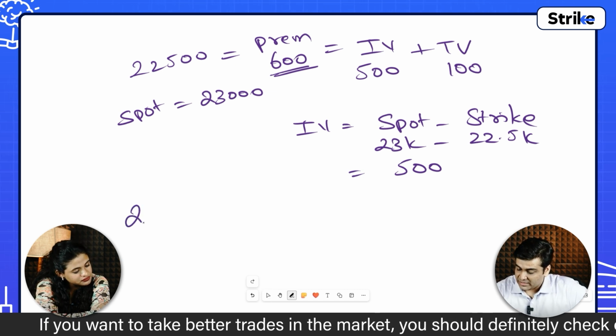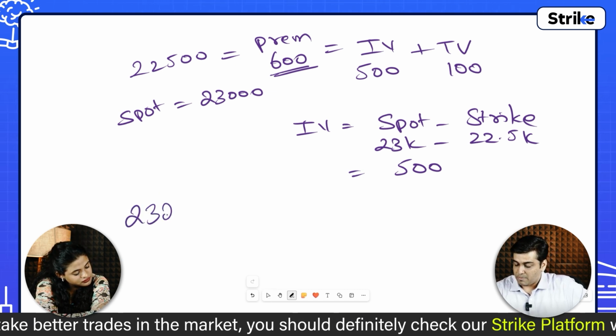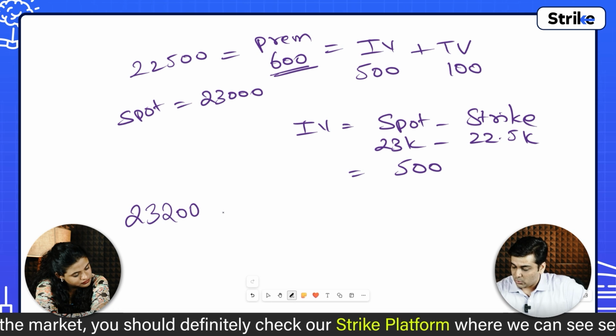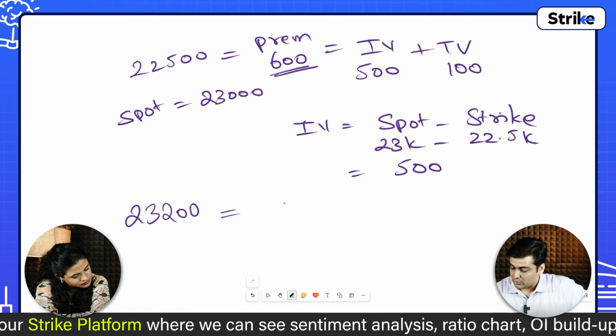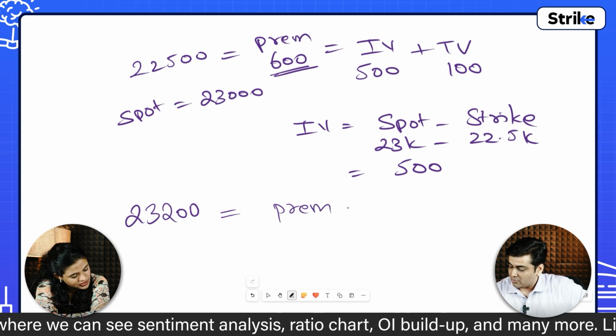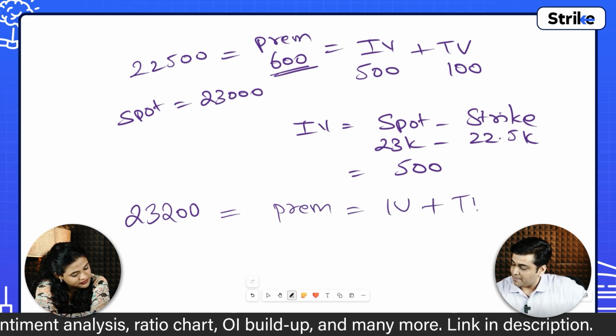So if Nifty was to go up by 200 points, what will be the premium at that point of time? For that, we have to calculate the premium, right? Which is equal to IV plus TV.